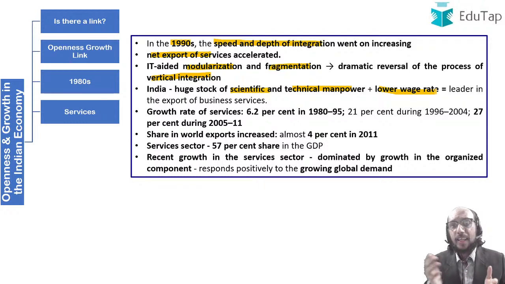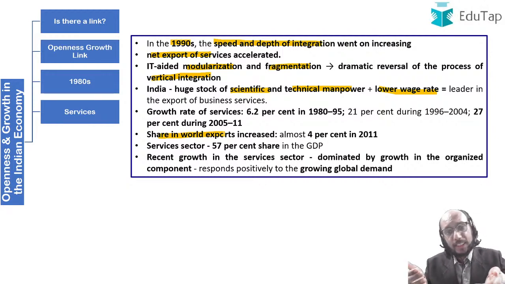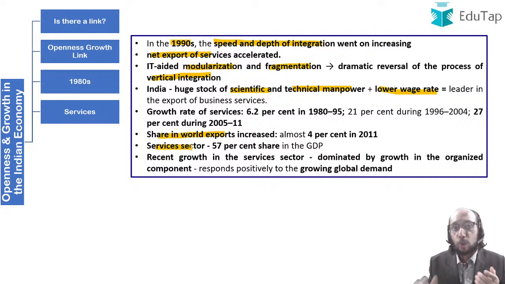Gradually going ahead, the Indian economy opened up, and you can see a fantastic rise in the growth rate of the services sector. If you look at the share in world's export of the services sector, it reached a very respectable 4% in 2011, much higher than the share in world exports of, let us say, manufactured goods from India. If you look at the contribution of the services sector to India's GDP, that rose to a respectable 57% of GDP.